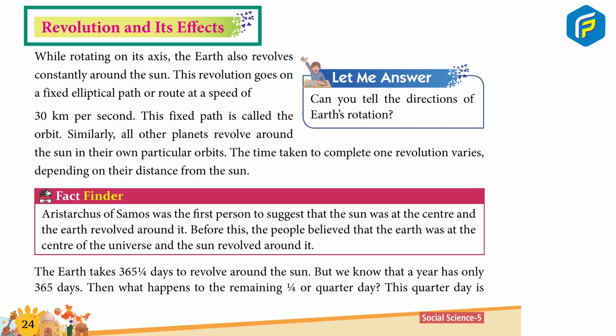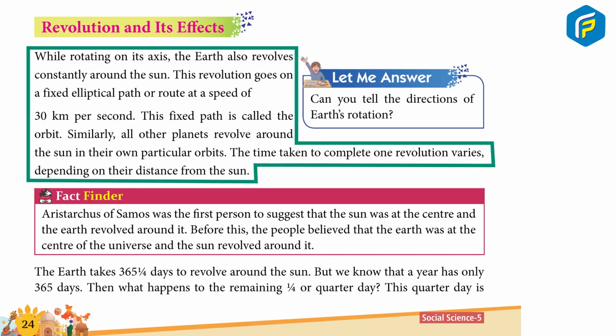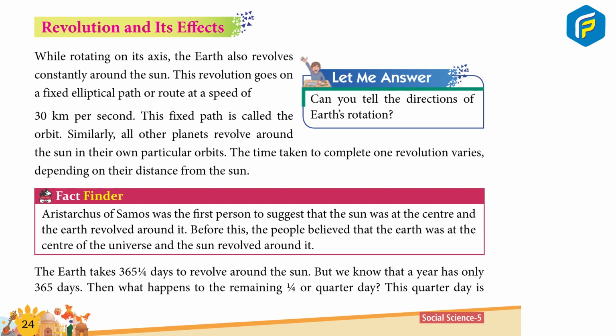Revolution and its effects. While rotating on its axis, the Earth also revolves constantly around the Sun. This revolution goes on a fixed elliptical path or route at a speed of 30 km per second. This fixed path is called the orbit. Similarly, all the other planets revolve around the Sun in their own particular orbits. The time taken to complete one revolution varies depending on their distance from the Sun. Let me answer. Can you tell the direction of Earth's rotation?